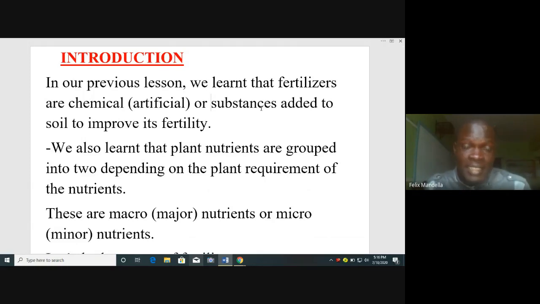We also learned that plant nutrients are grouped into two, depending on the plant requirement of the nutrients. We said these are macro or major nutrients, or we have minor or micro nutrients. Do you remember them? Can you give me an example of a major nutrient? Somebody to list two major nutrients.